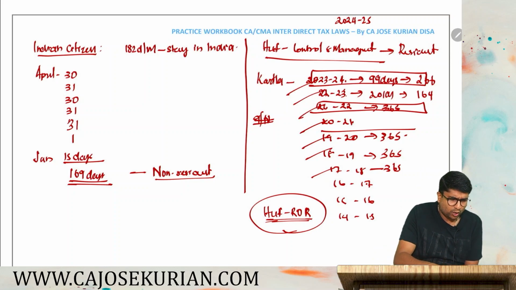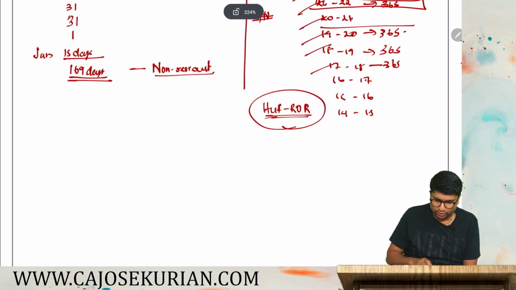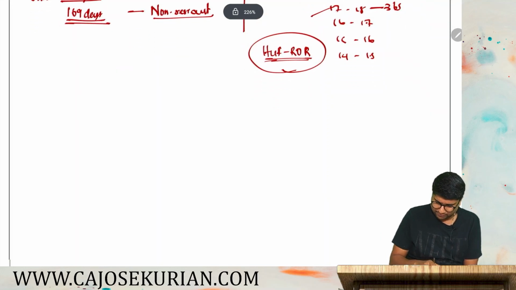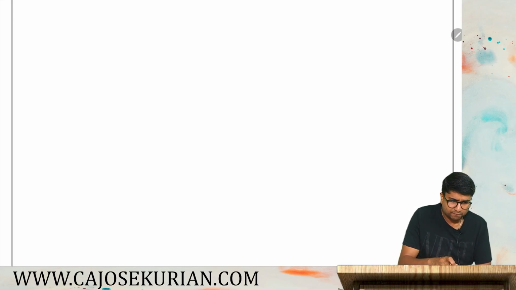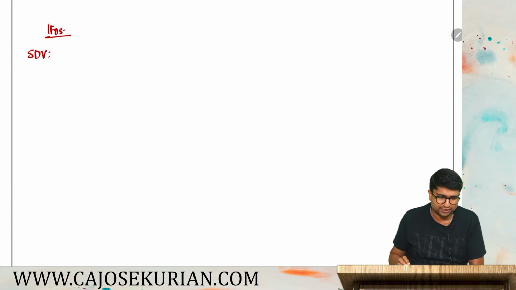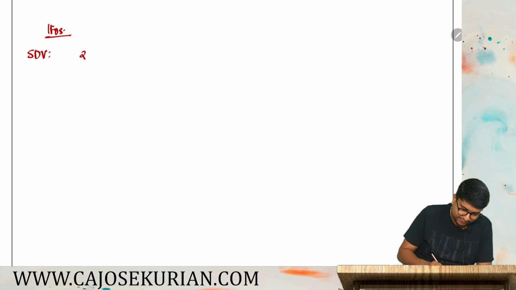Alright. So how to determine the total income of Karta? For that we require more information from the question. They are saying, first of all, the Karta has purchased a residential house property. So basically that will come under IFOS. And the stamp duty value of the property purchased by Karta, Karta means Mr. Madan, is how much? 23 lakhs.